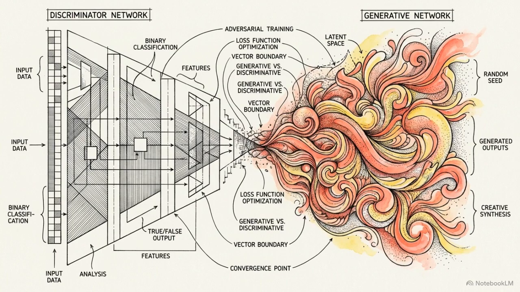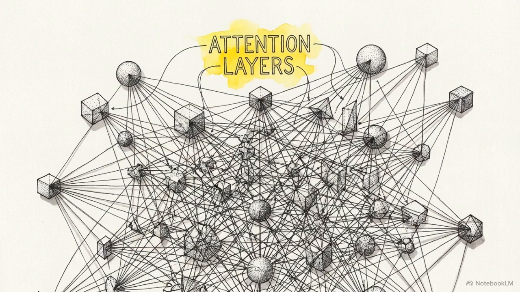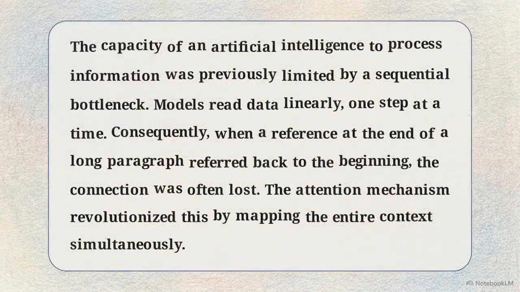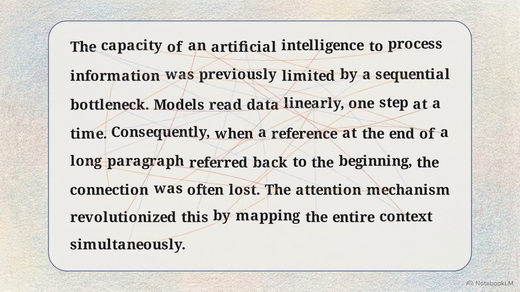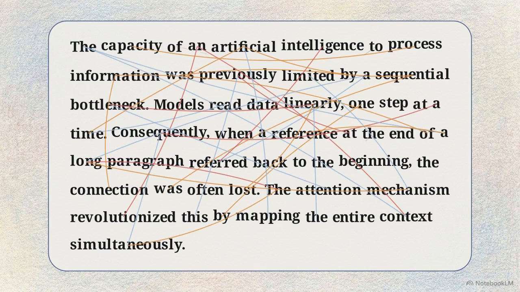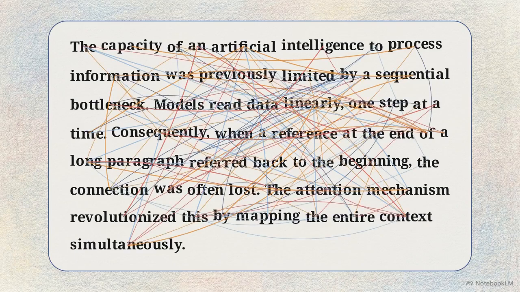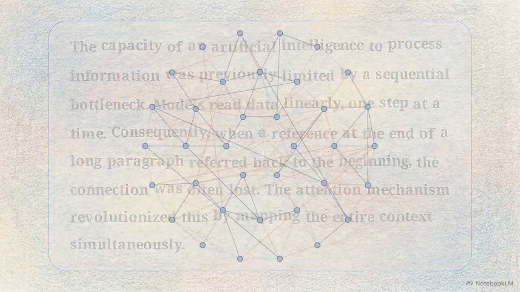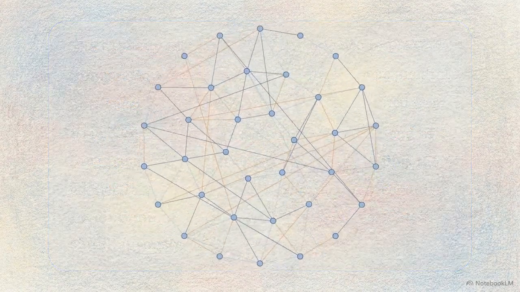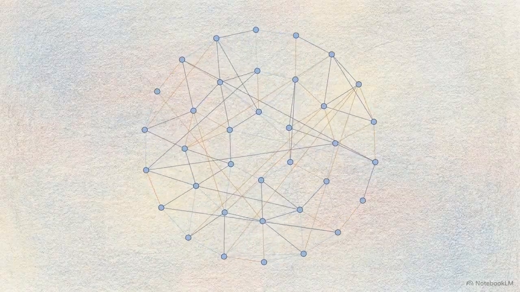In 2017, the transformer architecture provided a departure from sequential processing. Instead of reading data linearly, transformers use an attention mechanism. This allows the network to evaluate the context of an entire dataset simultaneously. By analyzing everything at once, the attention mechanism captures complex, long-range dependencies that early recurrent networks simply could not hold in memory.